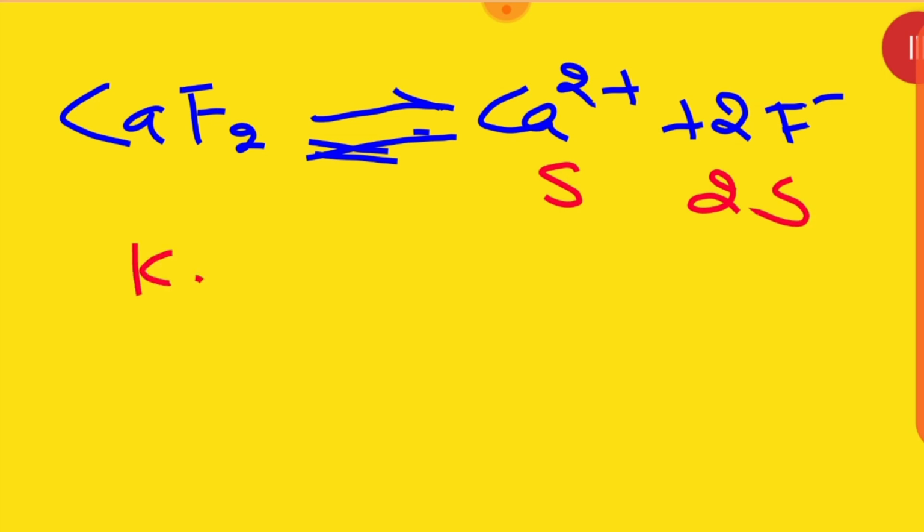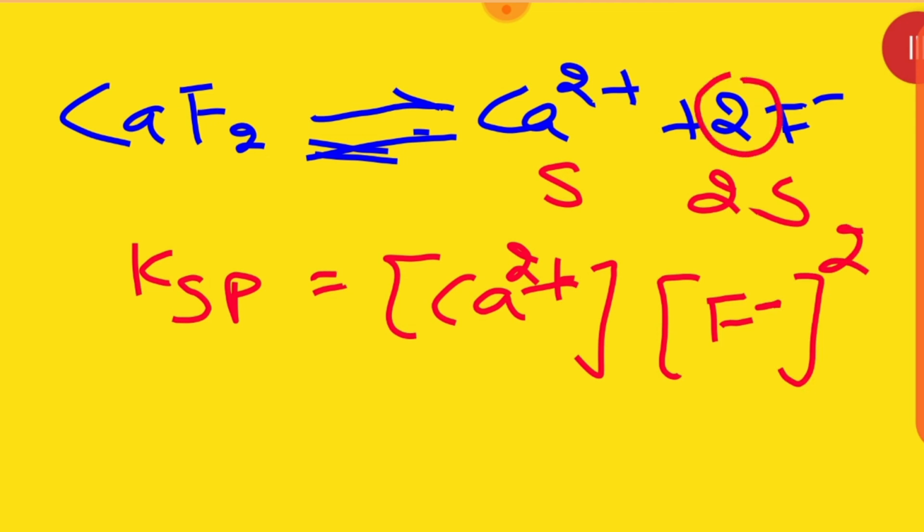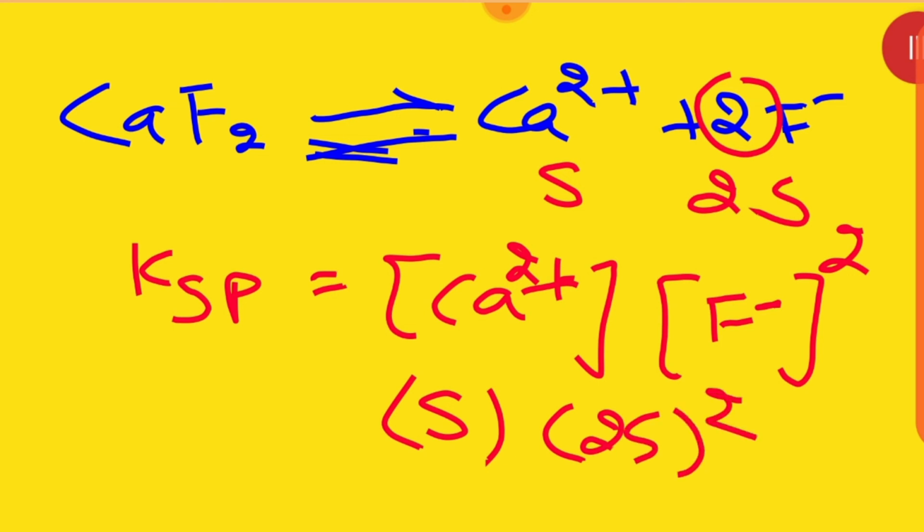Then KSP will be equal to Ca2 positive into F negative the square. Why did the square come? Because there was a 2. So here S and here 2S square, which becomes 2 into 2, 4. KSP will be equal to 4S cube. Are you getting my point?